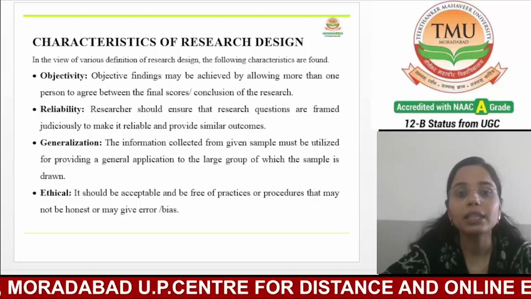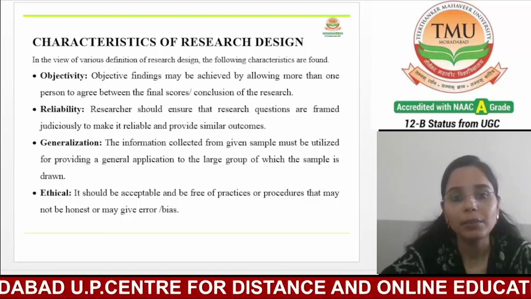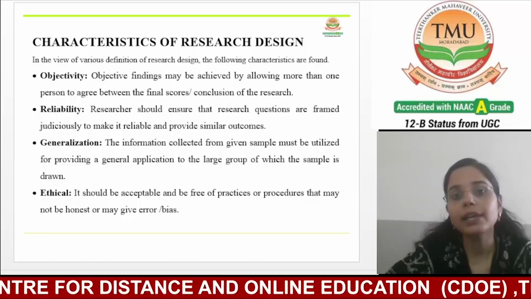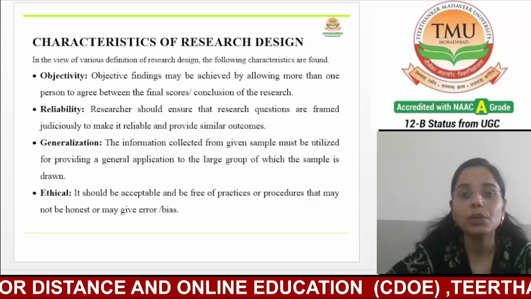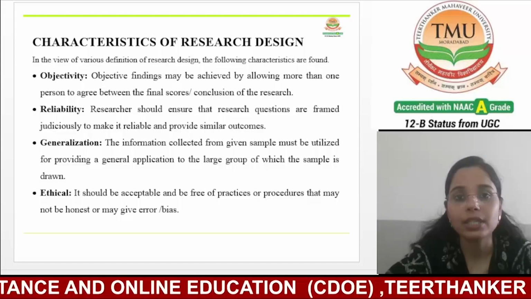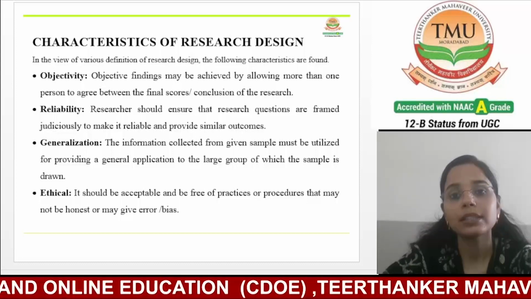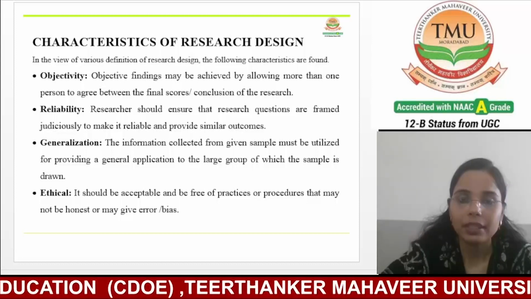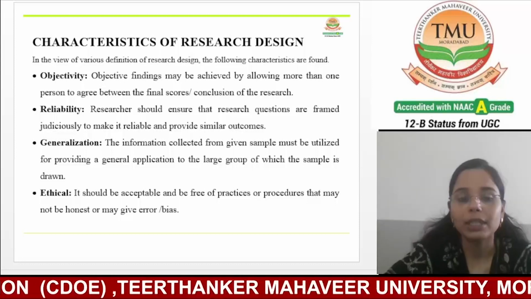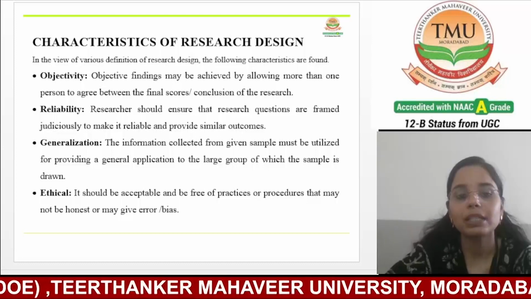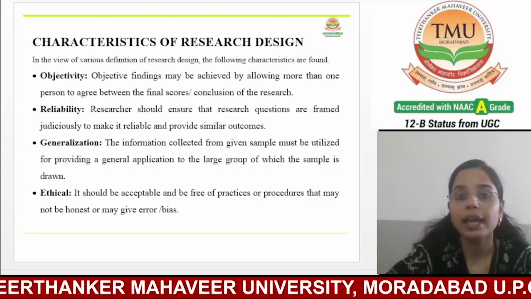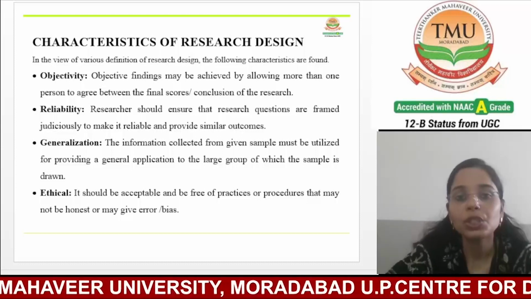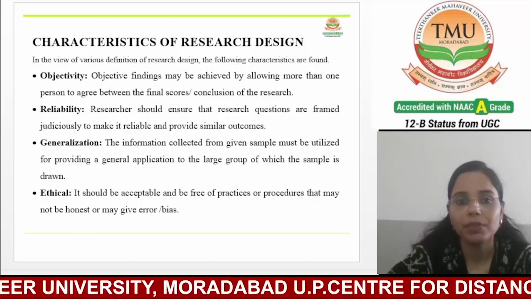To achieve this, multiple researchers should review and agree on the findings to ensure that the result is accurate and the findings are correct. Take an example. If we talk about objectivity, having multiple researchers review and agree on the results of a study to ensure the accuracy.